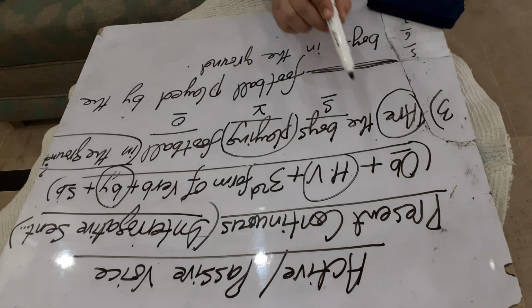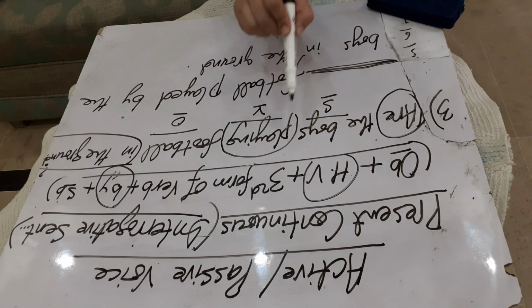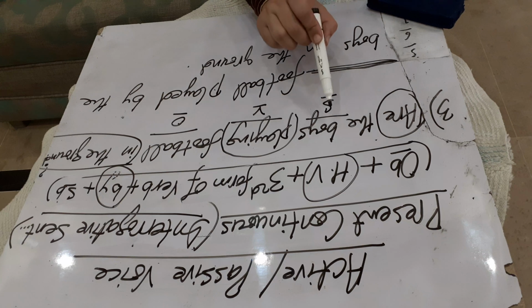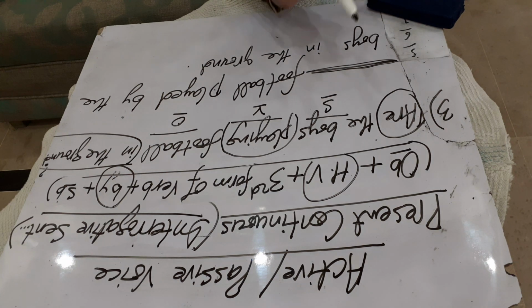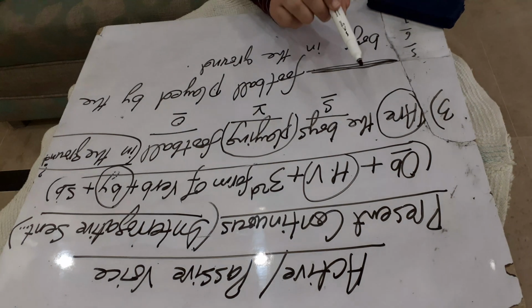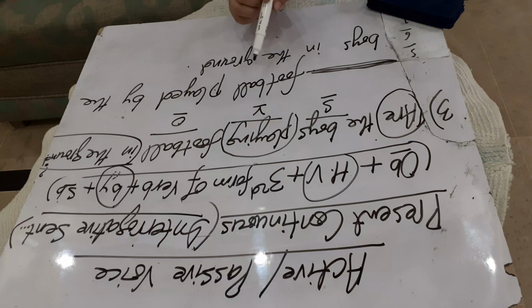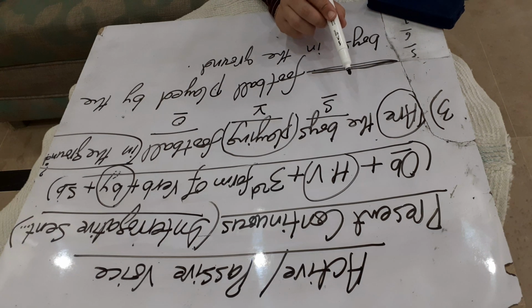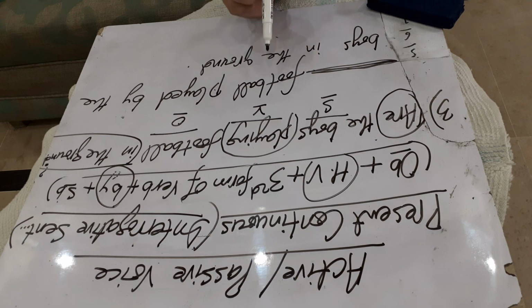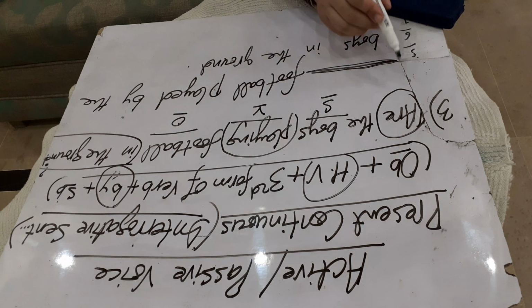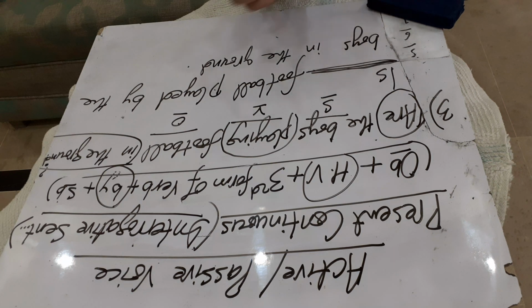Now this is the present continuous active voice. So you know when we change an active voice of present continuous tense into passive voice, the helping verbs that we use are is being, are being, am being. So here we will use a helping verb according to football. Football is a singular noun, so here we will use is.